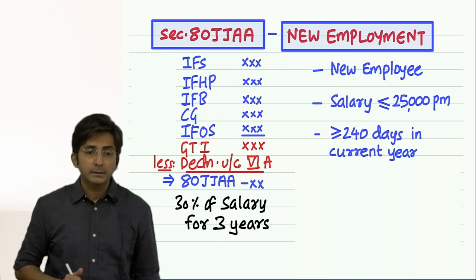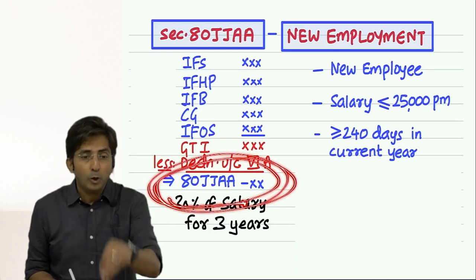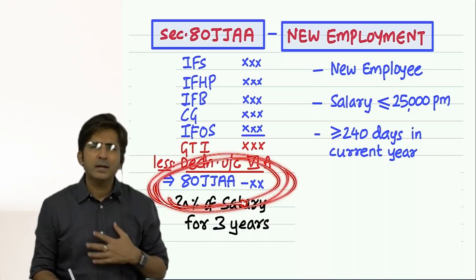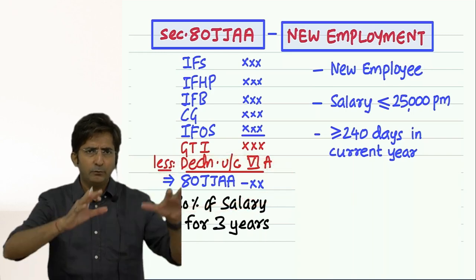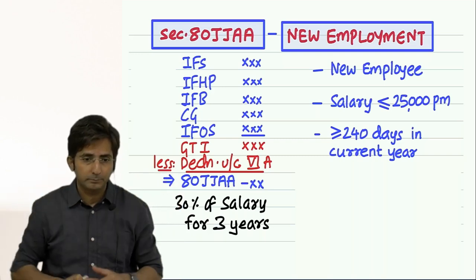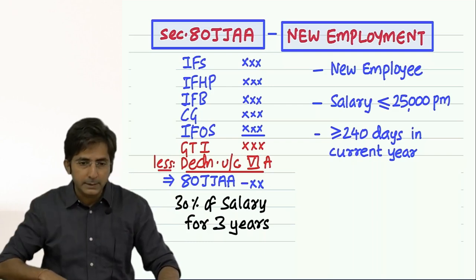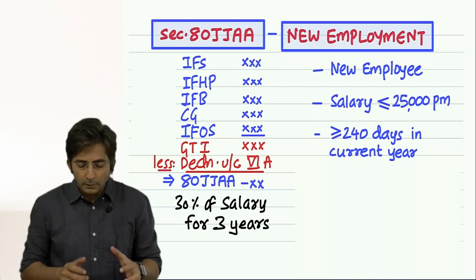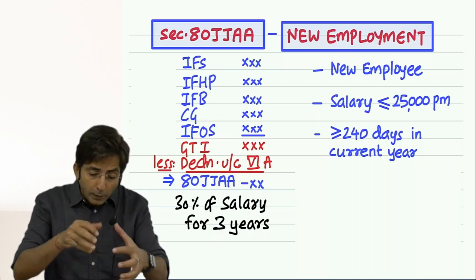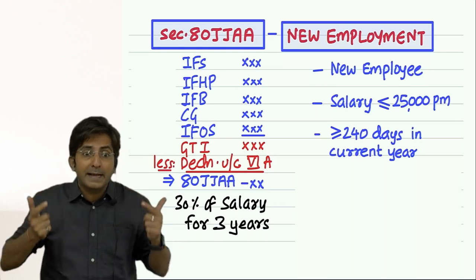You know what he does? Just for the sake of deduction, he will keep the employees on the job at the end of the year. Our year ending is March. When the year ending comes, you get to know what your profit will be this year. You get a rough idea, or not? For example, I am doing a business and when March comes, the year is about to get over. So I come to know what my profit will be. And once I realize my profit is going to be too much, I am worried about my tax.